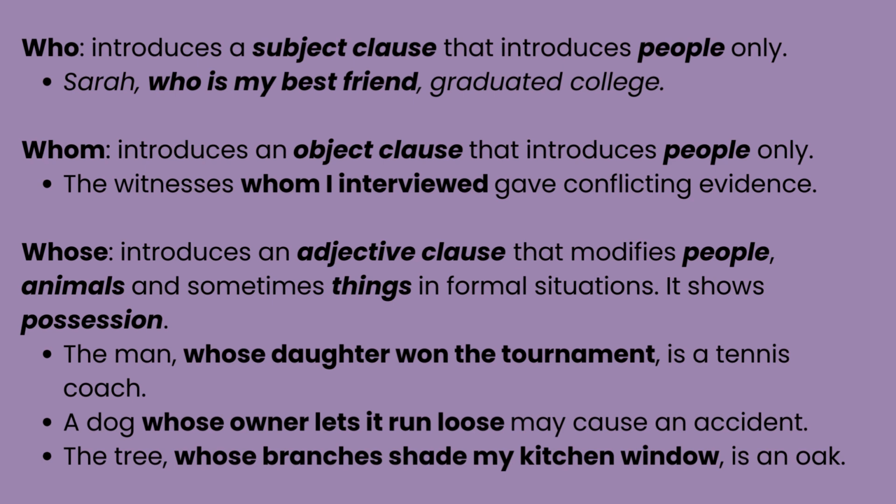Whose introduces an adjective clause that modifies people, animals, and sometimes things in formal situations. It shows possession. The man whose daughter won the tournament is a tennis coach. Whose daughter won the tournament is an adjective clause and it modifies the man. A dog whose owner lets it run loose may cause an accident. Whose owner lets it run loose introduces dog. The tree whose branches shade my kitchen window is an oak. Whose branches shade my kitchen window modifies tree and it's an adjective clause.